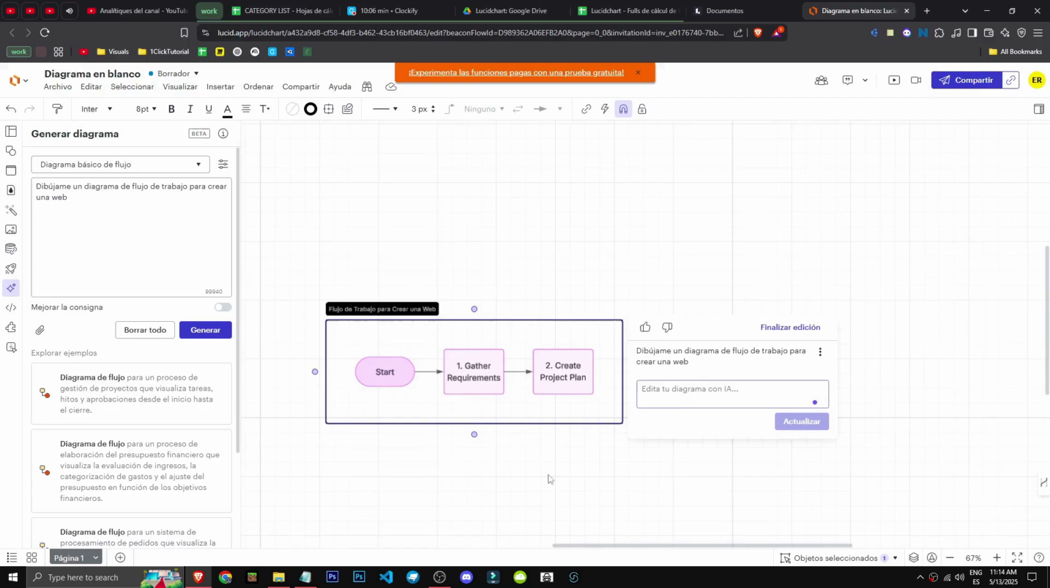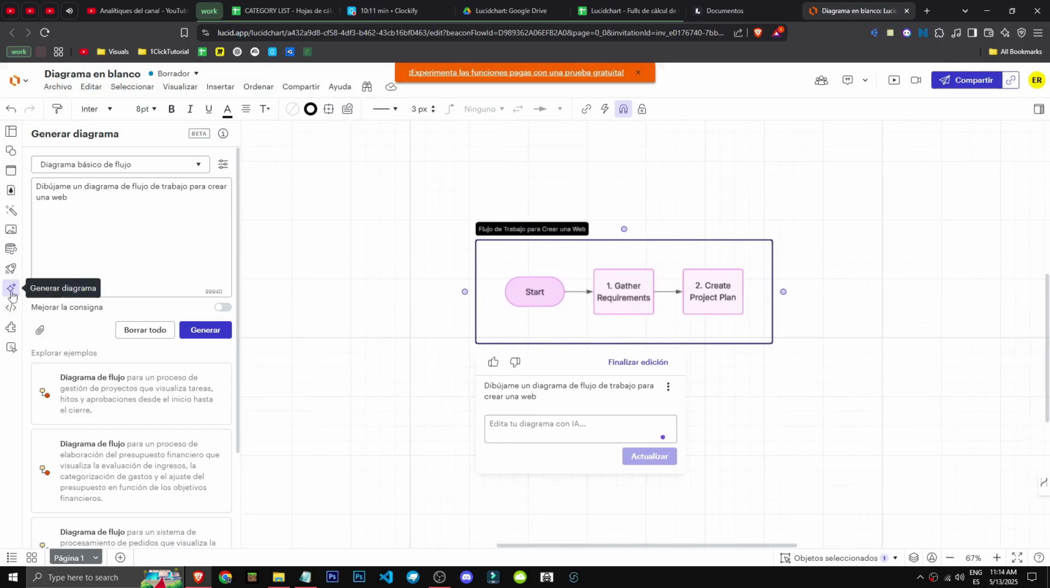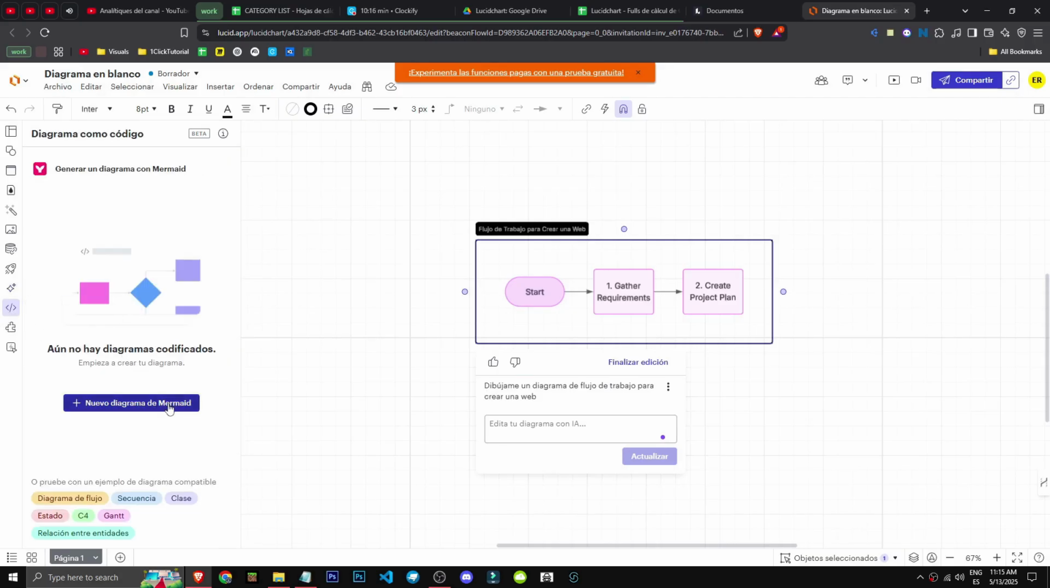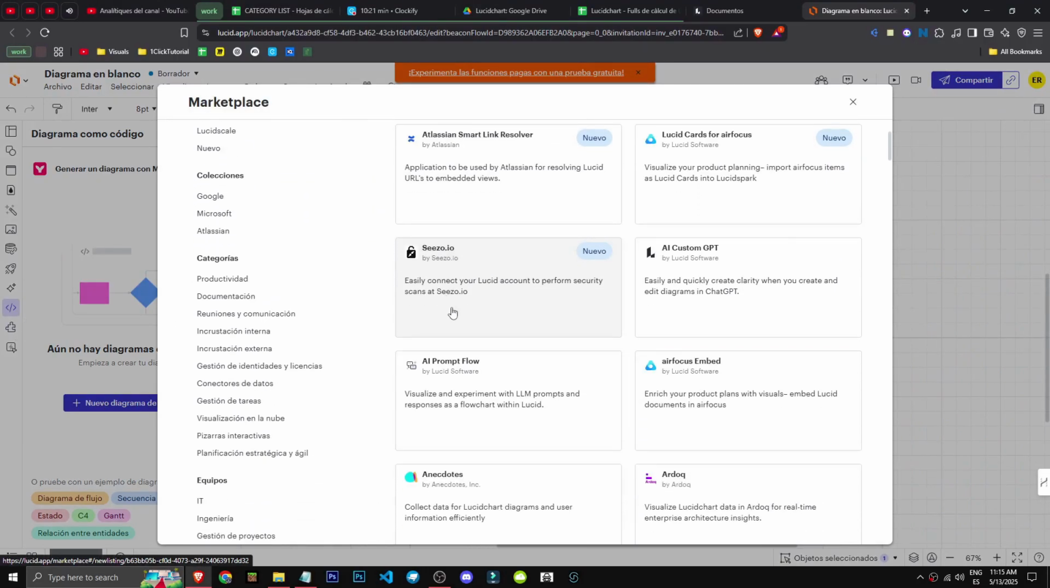Now, I've said, draw me a workflow diagram for creating a website. Let's see if it does it, okay? Well, it's made a basic workflow, not great, but we can use this button to generate an AI diagram. Here we can make the diagram with code, alright?